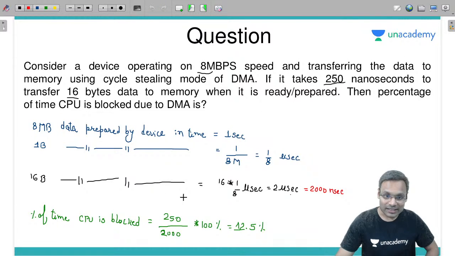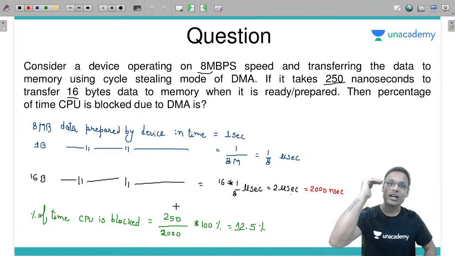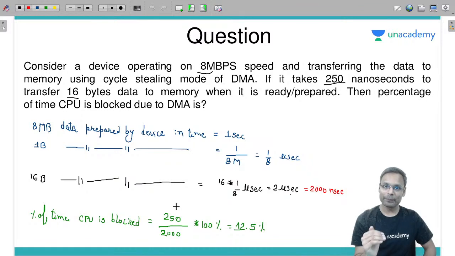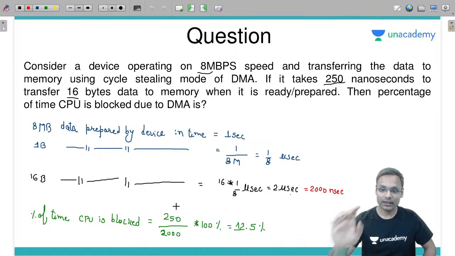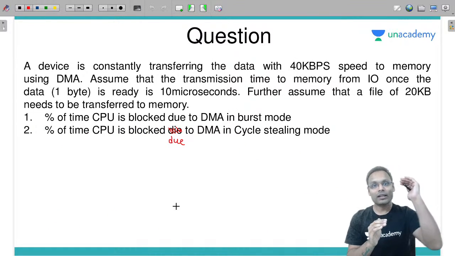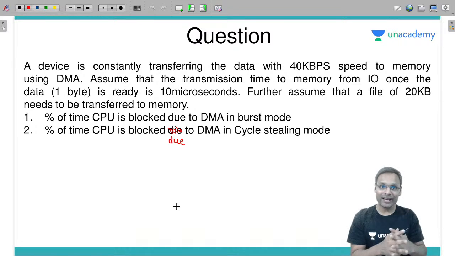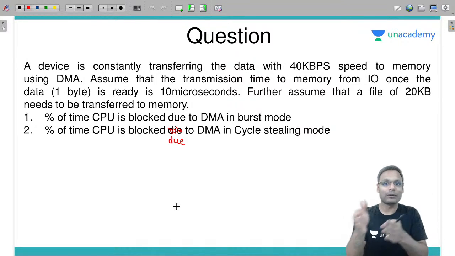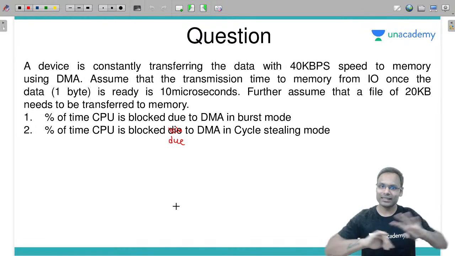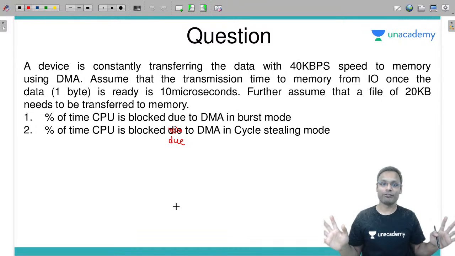Here in the cycle stealing mode we write transmission time divided by preparation time into 100%. In the burst mode we will write transmission time divided by the addition of transmission plus preparation time into 100%. That's it. Other than that, nothing is different.